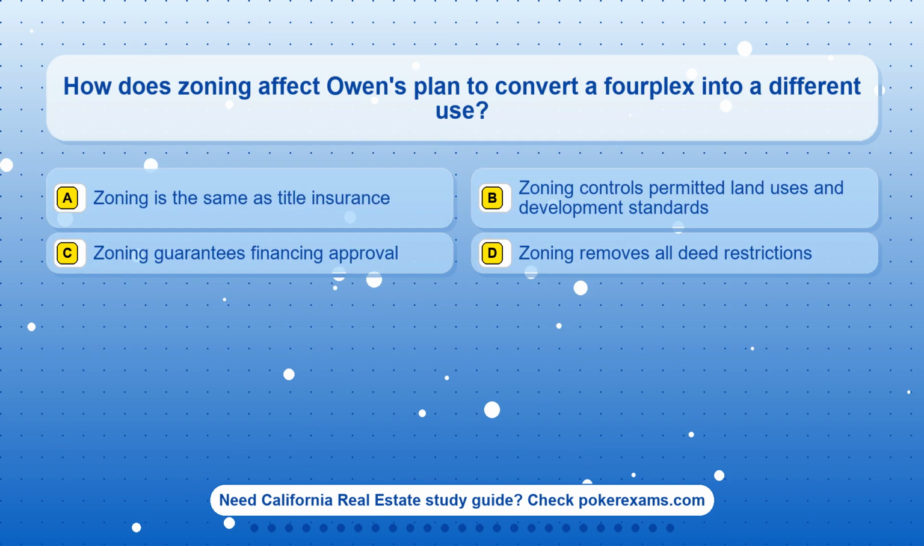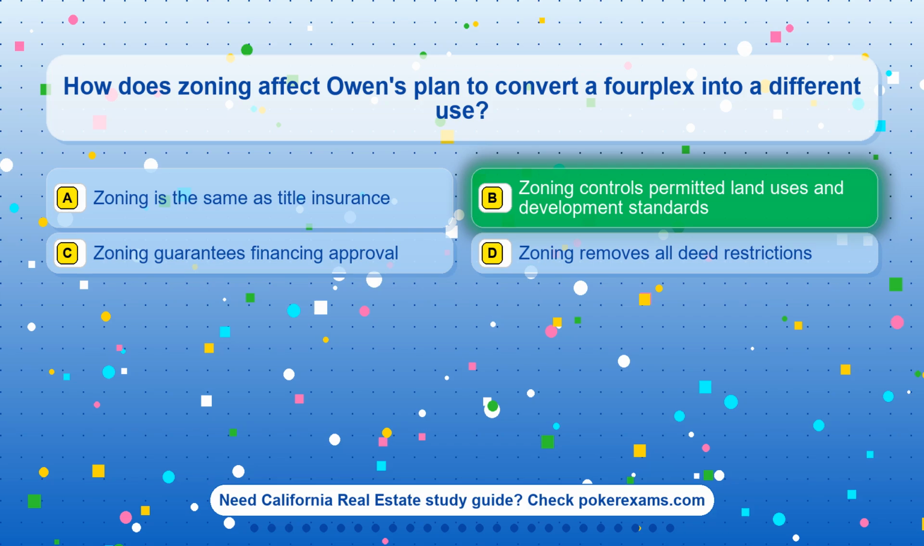Question 15. How does zoning affect Owen's plan to convert a fourplex into a different use? Option A, zoning is the same as title insurance. Option B, zoning controls permitted land uses and development standards. Option C, zoning guarantees financing approval. Option D, zoning removes all deed restrictions.